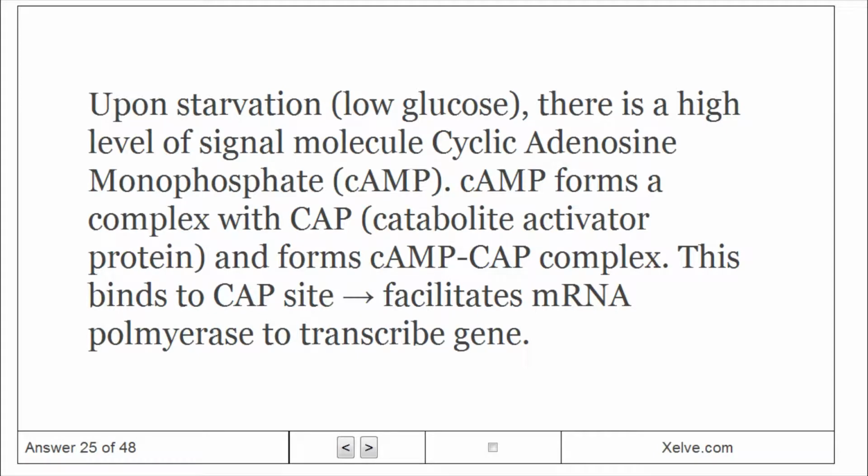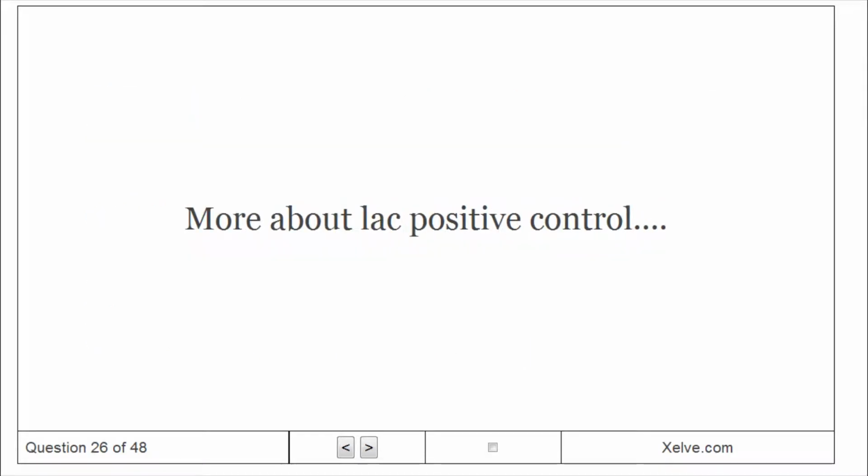Upon starvation, low glucose, there is a high level of the signal molecule cyclic AMP. cAMP forms a complex with catabolite activator protein, CAP, forming the cAMP-CAP complex. This binds to the CAP site and facilitates RNA polymerase transcribing the gene. More about lac positive control.